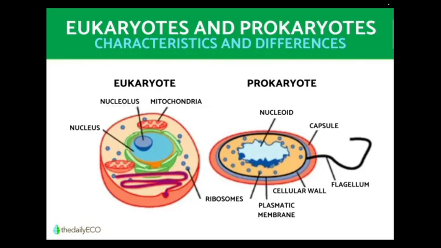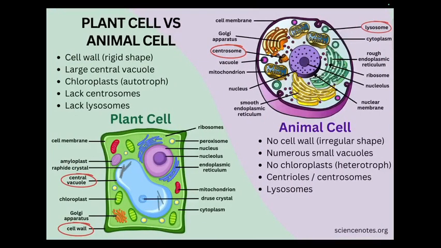Since questions have already been asked on the difference between animal and plant cells, it is very likely that UPSC next asks the difference between prokaryotic and eukaryotic cells. Now let us understand the difference between a plant and an animal cell. First and foremost, both the cells are eukaryotic cells. Now, the plant cells have a rigid cell wall which is made up of cellulose, which the animal cells do not have. Furthermore, the plant cells have a very large central vacuole, as you can see in the diagram, but animal cells do not have this large central vacuole, but have numerous small vacuoles.